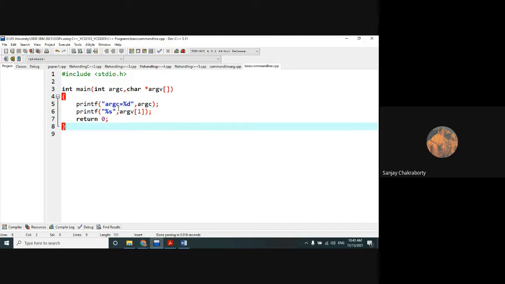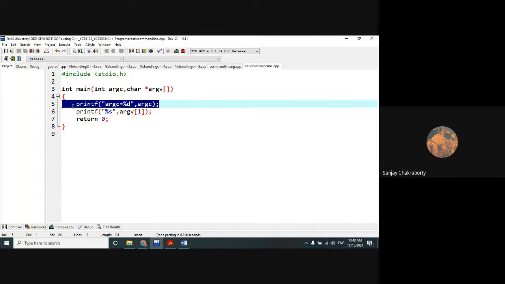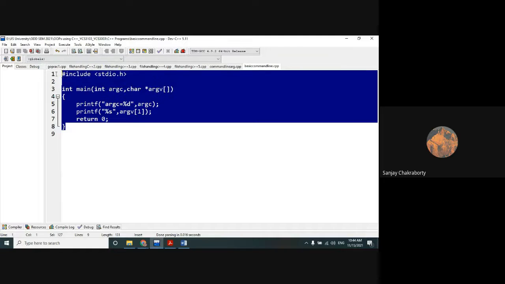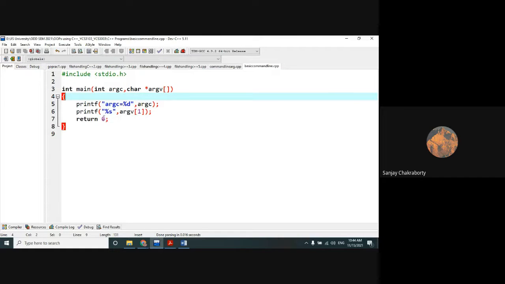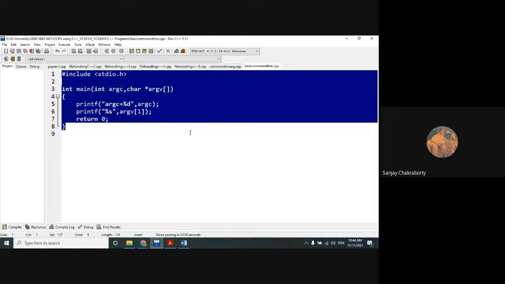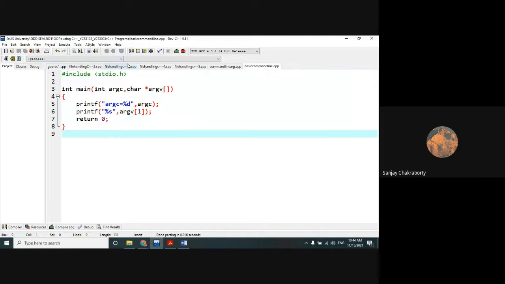This is the thing that I have already told you: argc will return how many arguments you are passing, and argv will return the argument itself which you are passing. Now in Dev C++, if you want to run your program as a command line argument, listen very carefully everyone. You have to go to Execute, because if you run this program directly from here, it will never run as a command line argument.